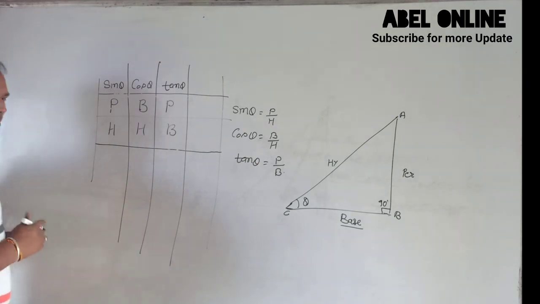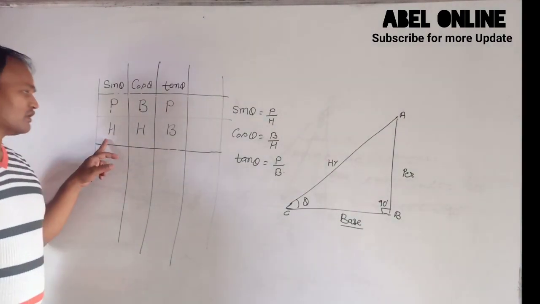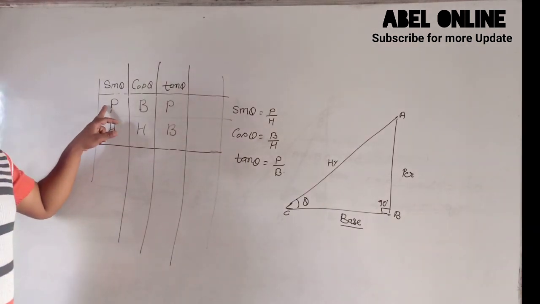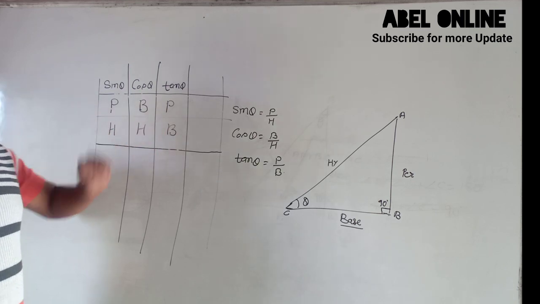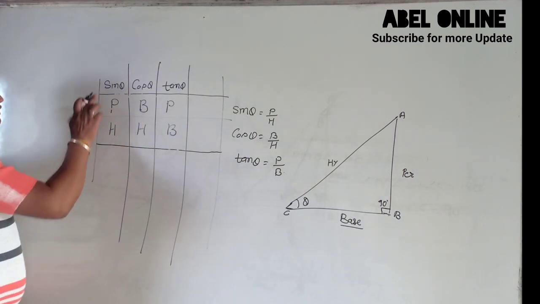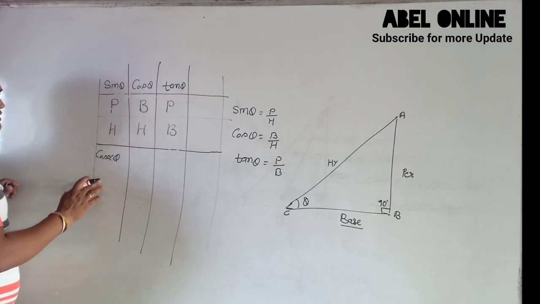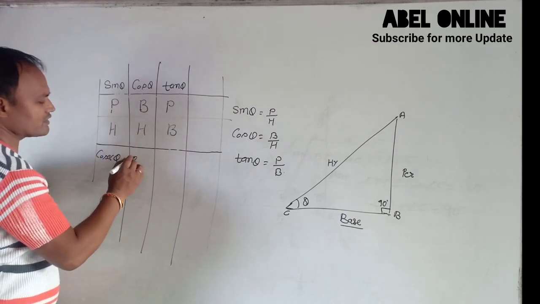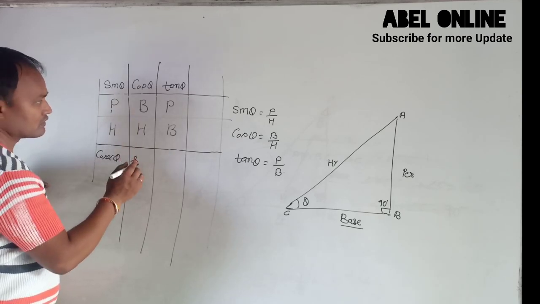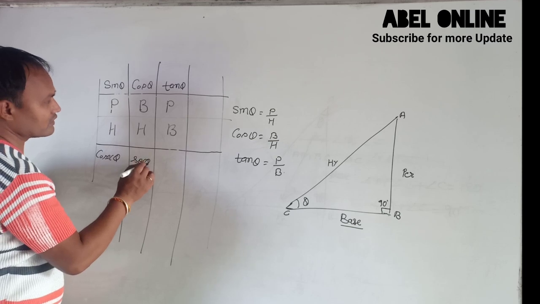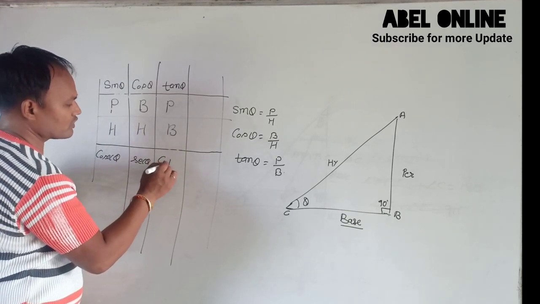Now the question arises, what are the inverses: hypotenuse upon perpendicular, hypotenuse upon base, base upon perpendicular? So the inverse of sin theta is cosec theta, the inverse of cos theta is sec theta, and the inverse of tan theta is cot theta.